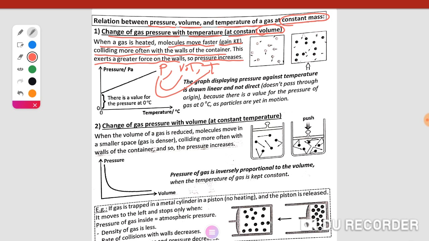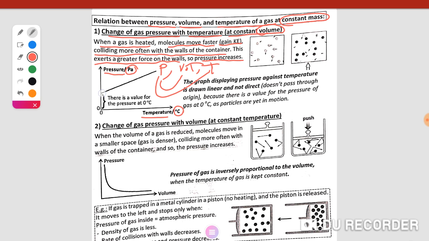This graph shows the relation between pressure and temperature. Pressure is measured in pascals, and temperature is measured in degrees Celsius. When we draw this graph, we observe that it is represented by a straight line.